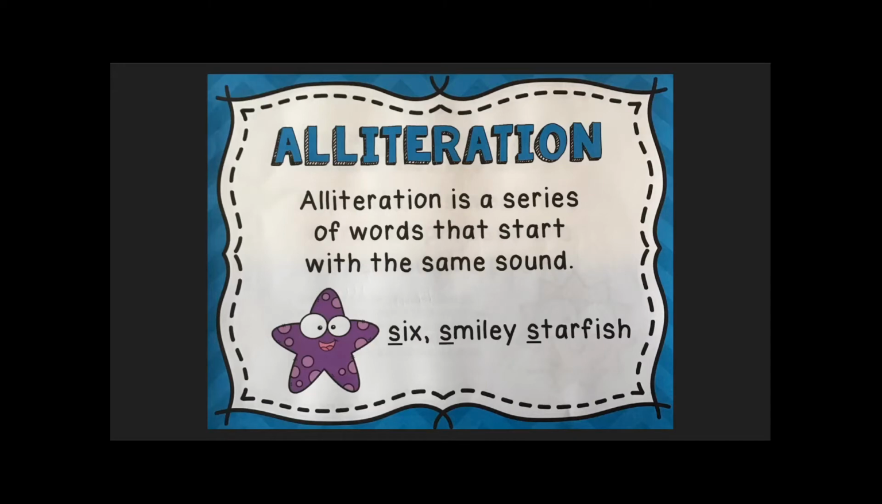Next up, we have alliteration, which we talked about a couple of weeks ago. Alliteration is a series of words that start with the same sound. Six smiley starfish. Again, the alliteration adds a little bit of something to your writing and makes it more interesting and more lyrical to read. This is a good thing for our poetry.